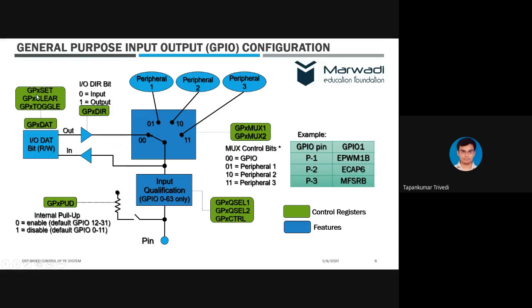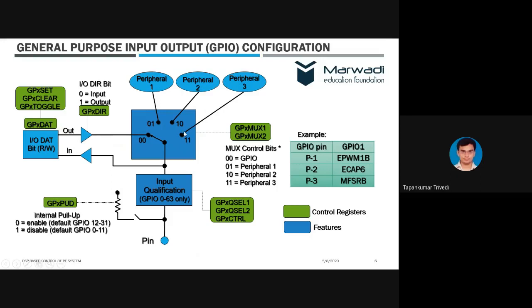For example, if you want to set the output pin, or clear the output pin, or toggle the output pin, that will be given to the IO bit, and then the IO pin will behave accordingly, right?